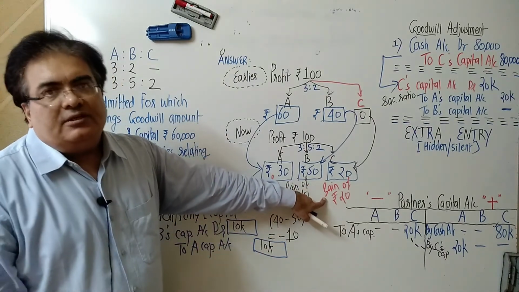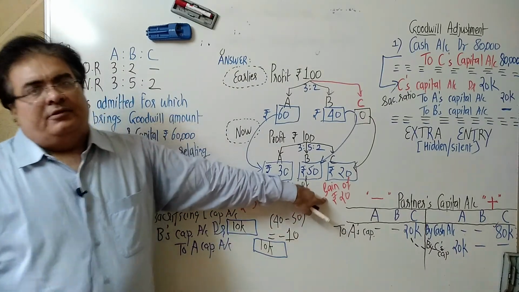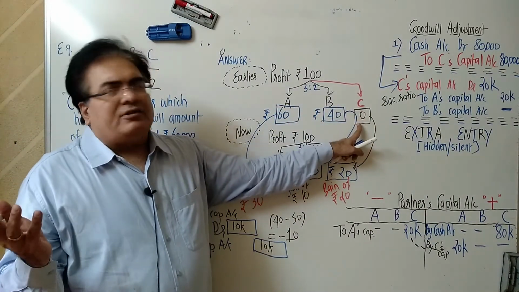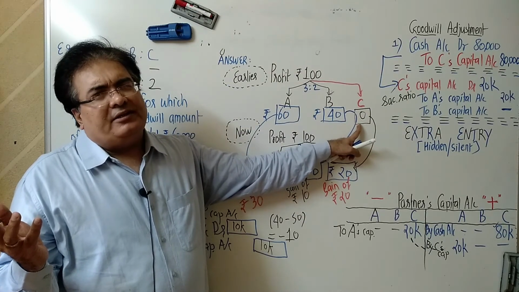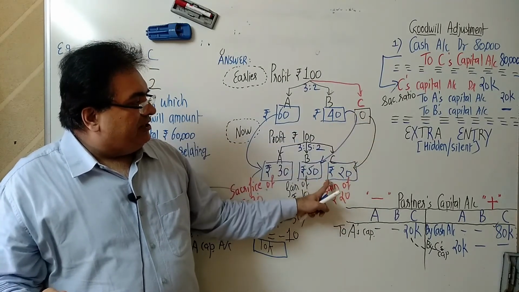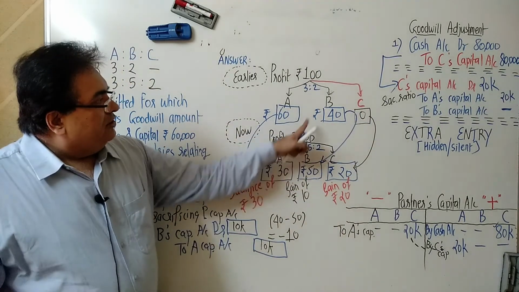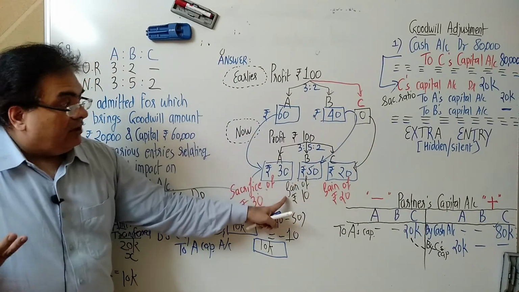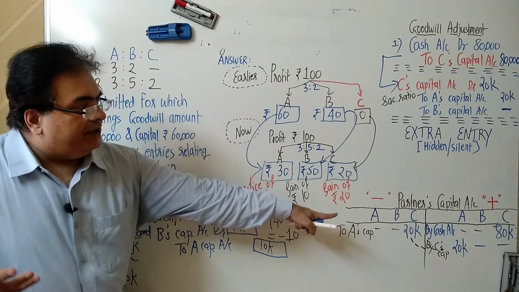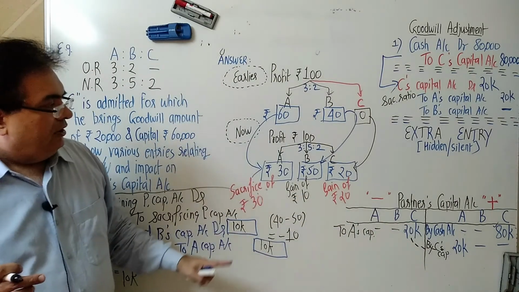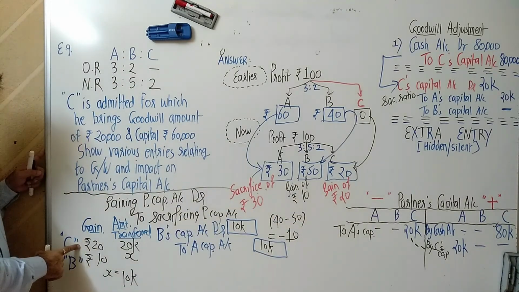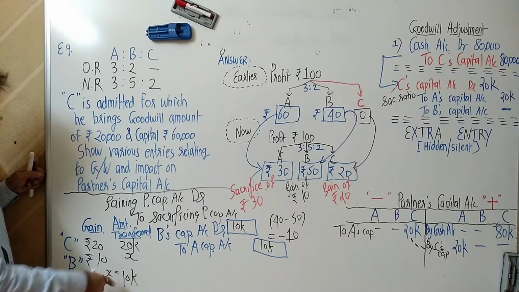Gain of 20 rupees to C. Correct? Earlier, C was not a partner, so he was not getting anything, 0. Now he has become a partner, he's getting 20 rupees. So from 0 he's getting 20 now, so his gain is 20. This fellow, B, 40 becomes 50, gain of 10. So for 20 rupees gain, 20,000 is the goodwill. So for 10 rupees gain, how much?